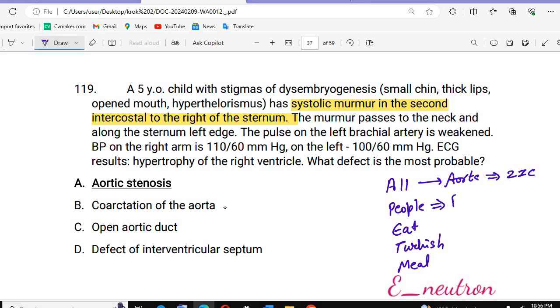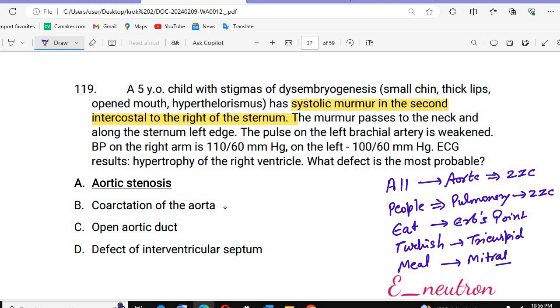Then P is for pulmonary artery, that is also the second intercostal space. Then E is for Erb's point. T is for tricuspid, and M is for the mitral valve. So we can consider the tricuspid at the fourth intercostal space, and the mitral here at the fifth intercostal space. So here you can see that the second intercostal space can have the aorta, or maybe the pulmonary.